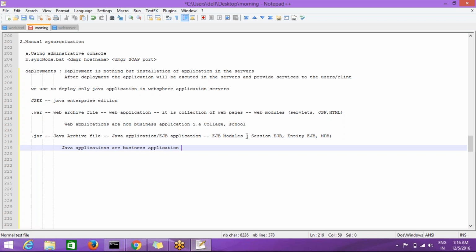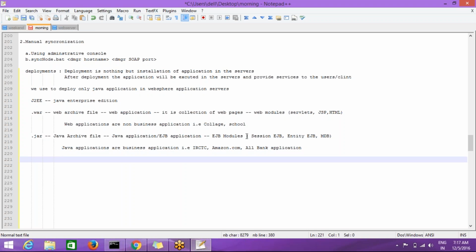For example, we can take any example like IRCTC, Amazon.com, and bank websites. All bank websites are business applications only. All bank applications. Okay, so like this we can give some examples for business applications.